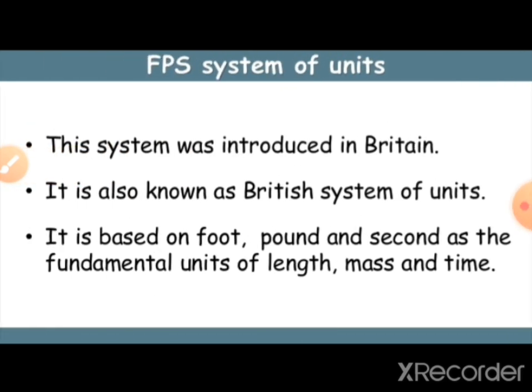And another one is the FPS system of units. F means foot, P means pound, S means second. This was introduced in Britain. This system is also known as the British system of units. That is what is meant by the FPS system of units.